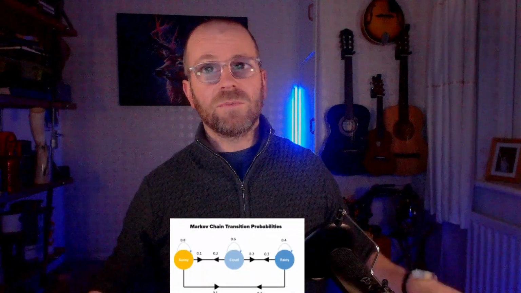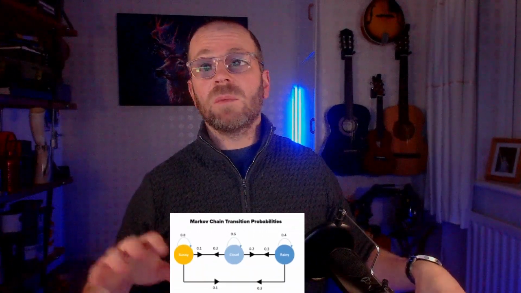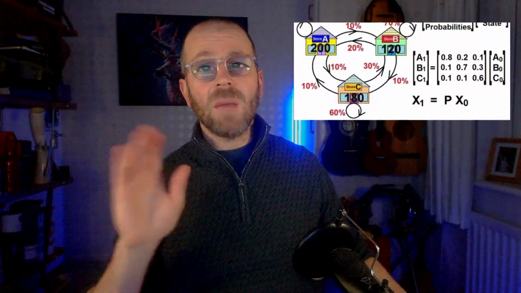Have you ever wondered how your phone knows the words you're going to type before you've actually written it? Ever wondered how Google knows which websites are important, which ones will rank higher? Or even how people can predict the weather? Well, sort of. Believe it or not, it's a lot of magic, but it all comes down to one thing: a Markov chain. It sounds fancy, sounds really complicated, but don't worry. By the end of this video, I'll have you explaining it to anybody as if they were a 5-year-old. So let's get into it.